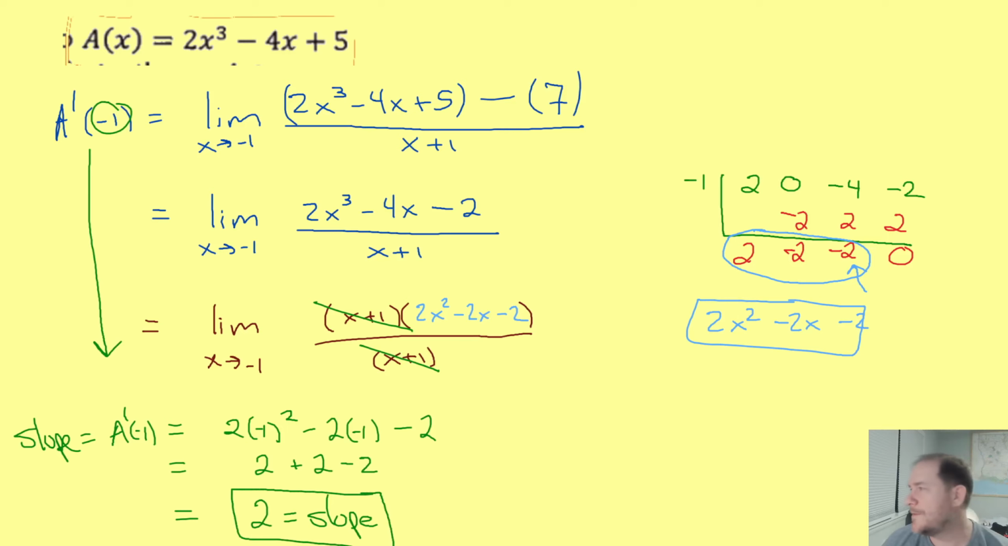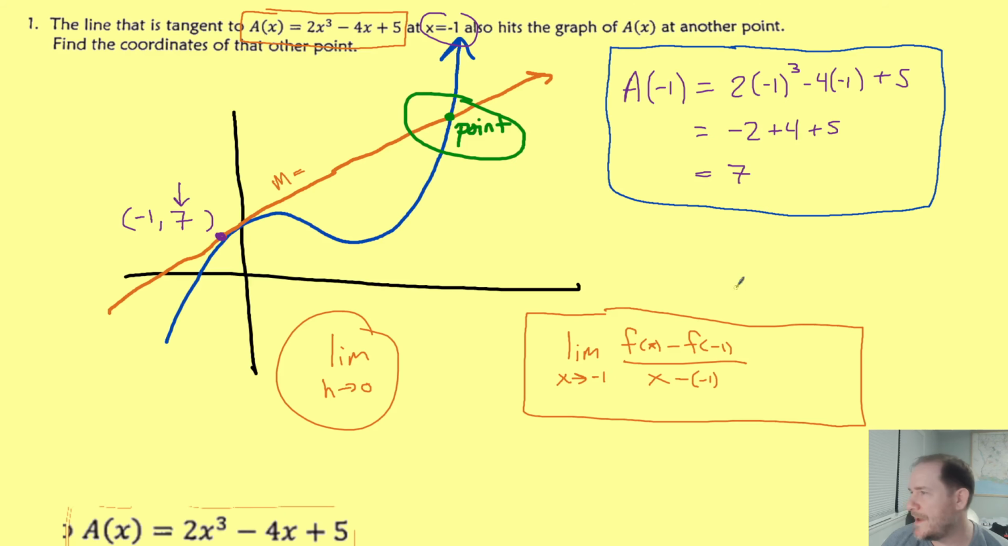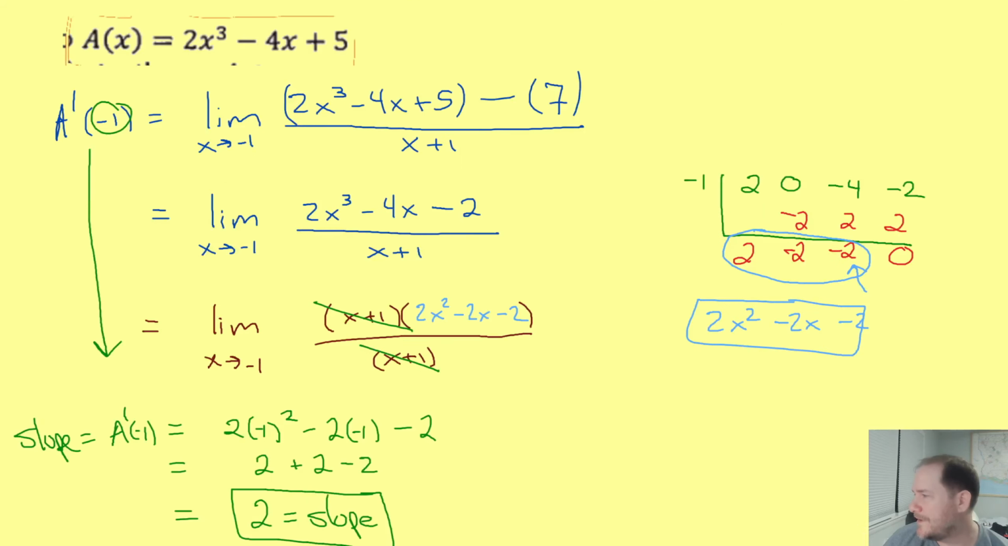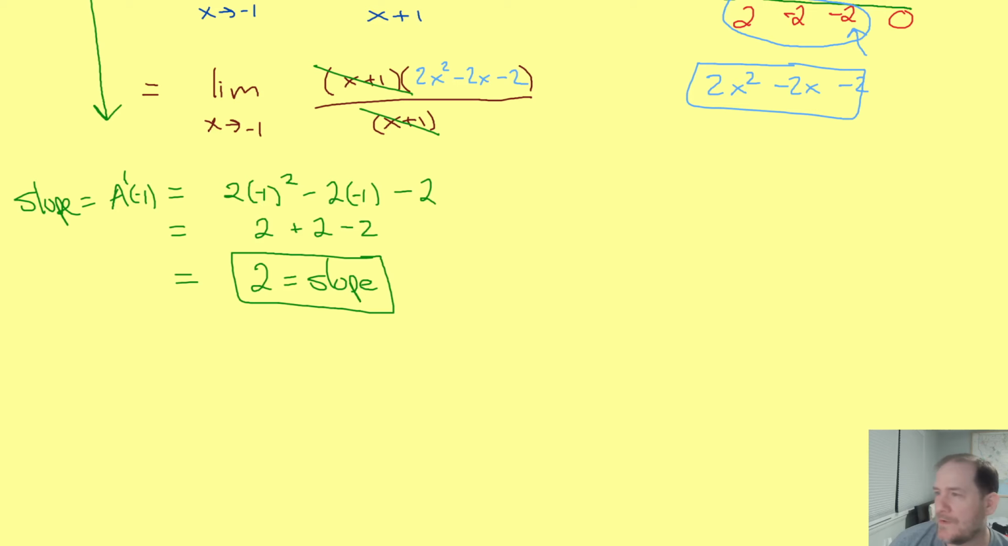Okay. So before you forget, don't forget, we also knew that our point of tangency was (-1, 7), which means we're ready to write the equation of this orange tangent line. And to write the equation of that orange tangent line, we'll just take our point of tangency, which was (-1, 7), and that for us is the x1, y1.